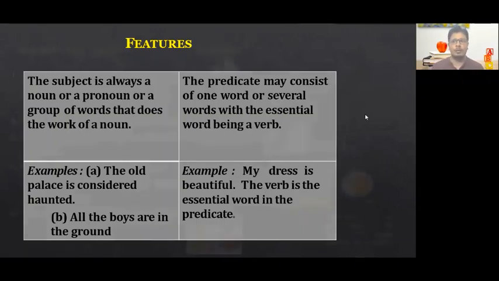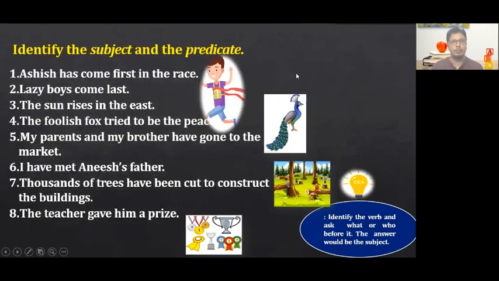So before I wind up the class, I would like to give you a small exercise. Watch this video completely and try to identify the subject and the predicate. Like first sentence, Ashish has come first in the race. Lazy boys come last, sorry. The sun rises in the east. Now these are some 8 sentences. Clear? Now just take an assignment. Just find out which is the subject and which is the predicate.